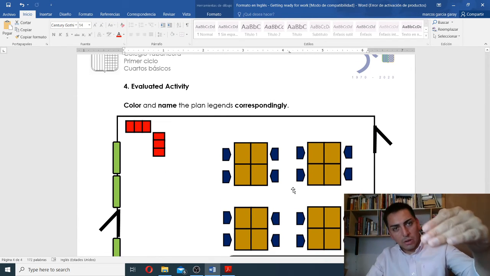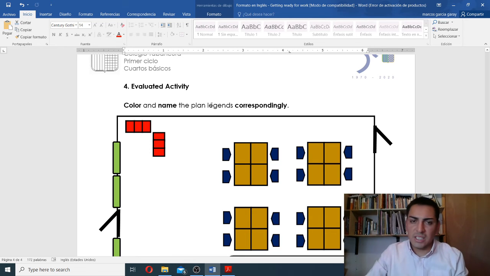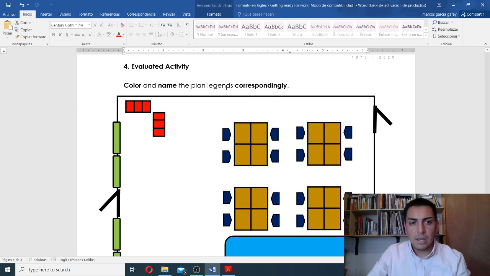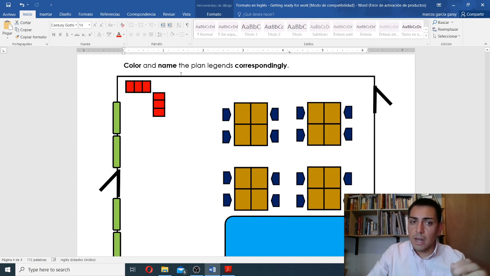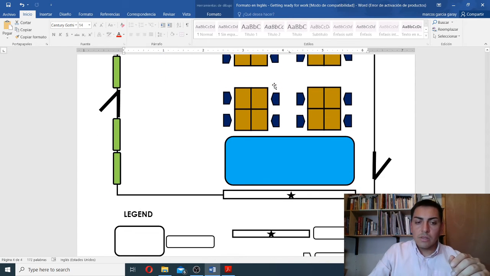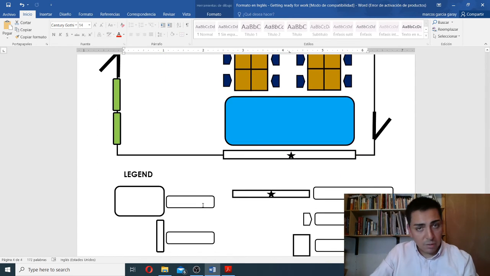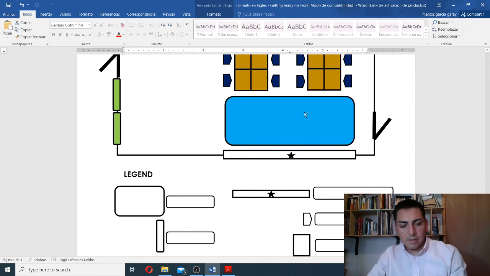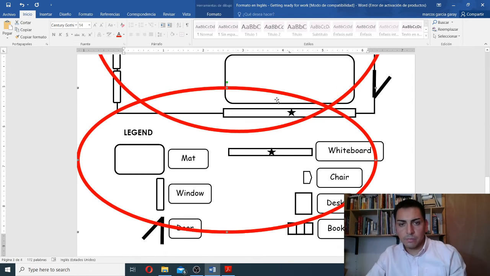Finally, we are going through the evaluated activity that we'll check once we come back to classes, and it goes as follows. Color and name the plan legends correspondingly. Okay, so for example, just as we saw in the previous sheet of paper, this thing right here is an element in your classroom.